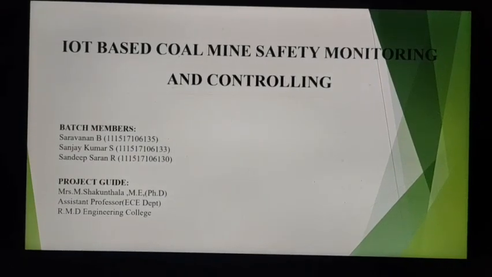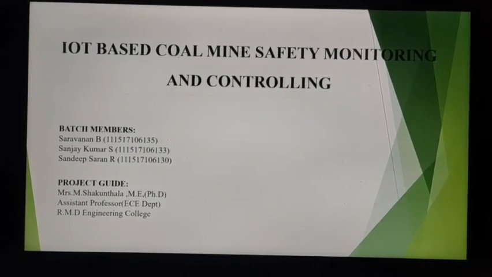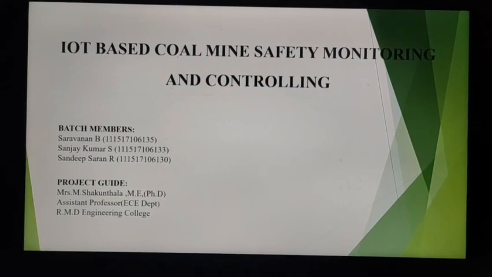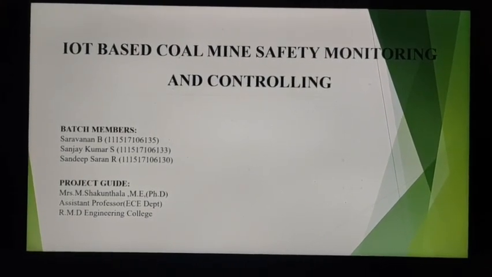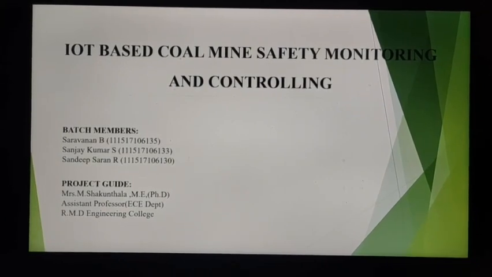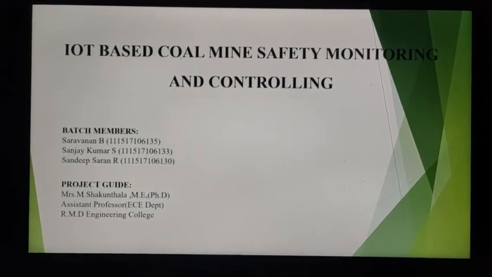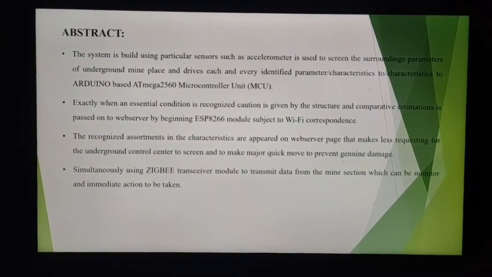So our project is IoT based coal mine safety monitoring and controlling. Batch members are Saranan, Sanjay Kumar, Sandeep Saran. Our project guide is Mrs. M. Sakuntala, Assistant Professor, R&D Engineering College. So this is our abstract.